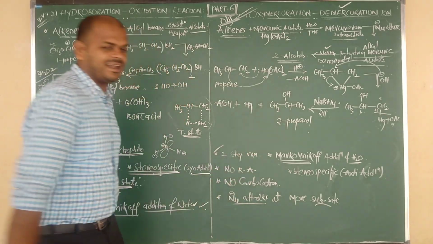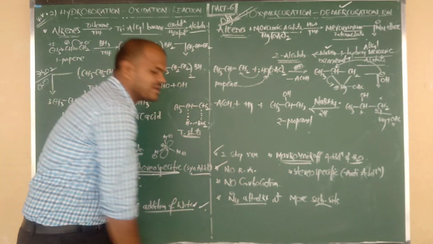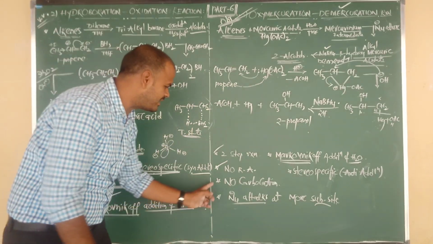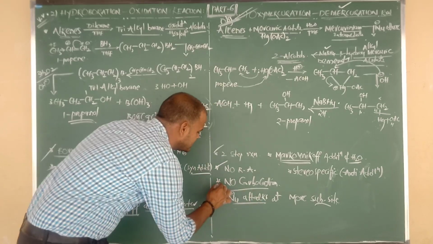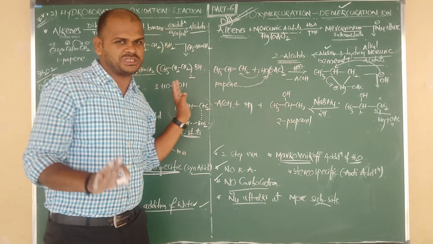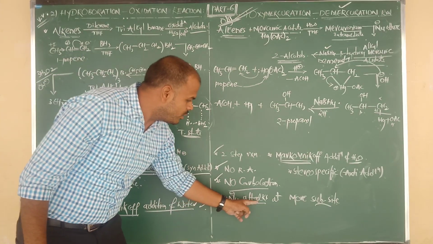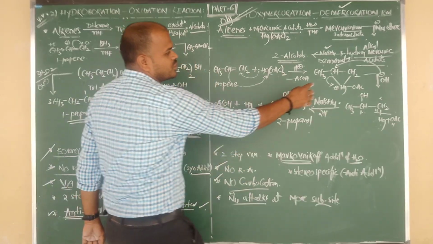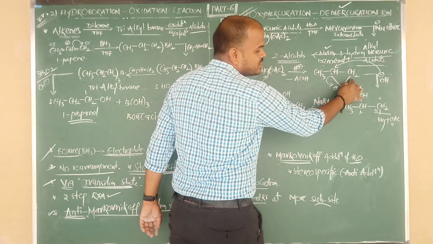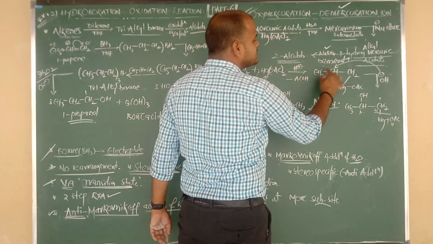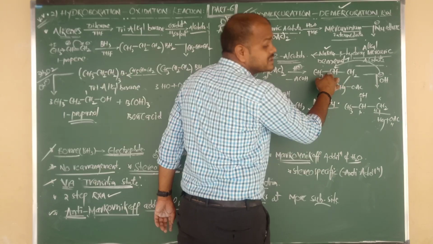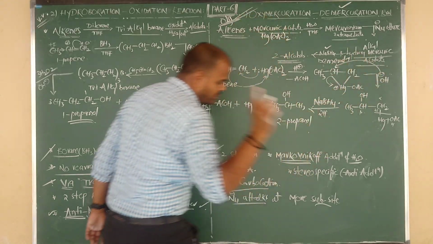Again, it is also a two-step reaction. Here also there is no rearrangement, and a very important point is that there is no carbocation formation. Next, the nucleophile attacks at the more substituted site. CH2 is the less substituted site, and the second carbon with OH is the more substituted site. On that more substituted site, we have to attack the nucleophile.